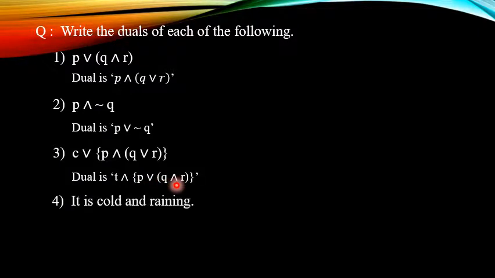Now the third statement is: it is cold and raining. So for the dual we replace this AND by OR. So the dual is: it is cold or raining.